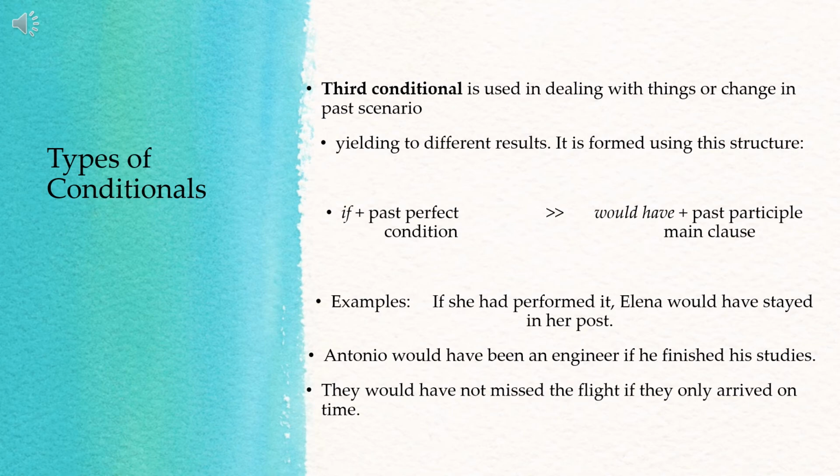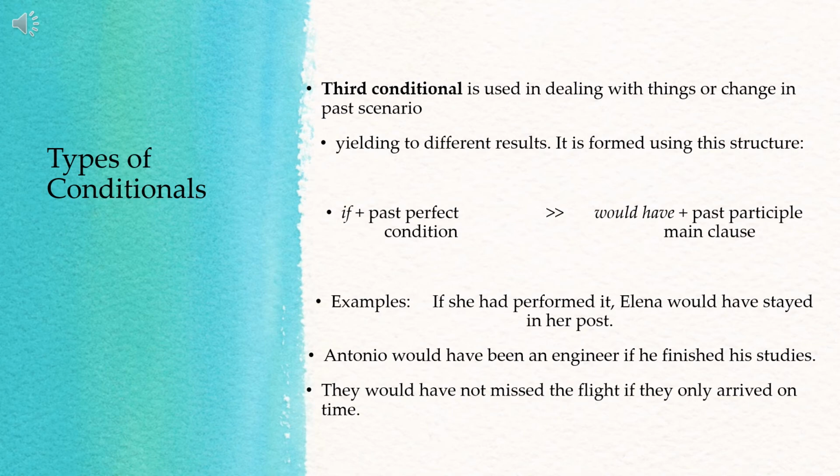So look at the condition. If she had performed it, the verb is had performed. The tense is past perfect tense. Okay? If she had performed it, then the consequence, Elena would have stayed in her post. Would have stayed in her post is in the future perfect tense.